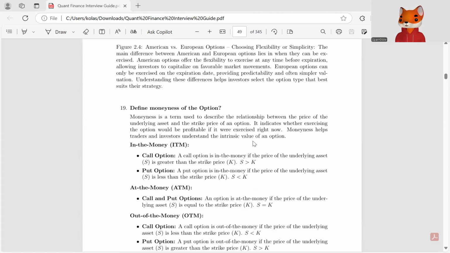A call option is in the money if the price of the underlying asset is greater than the strike price. In case of a put option, in the money means the price of the underlying asset is less than the strike price. An option is at the money, for both call and put, if the price of the underlying is equal to the strike price. A call option is out of the money if the price of the underlying is less than the strike price, while a put option is out of the money if the price of the underlying asset is greater than the strike price.